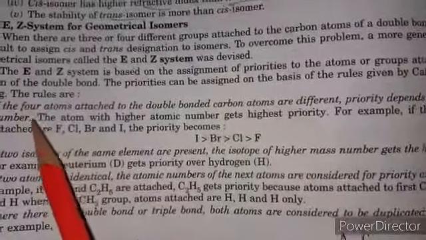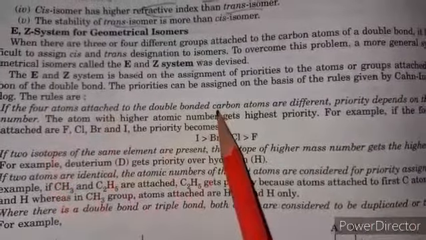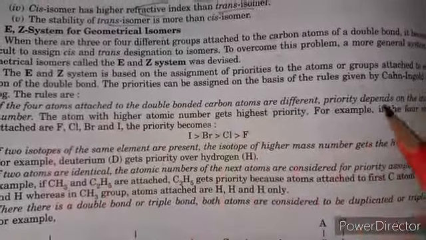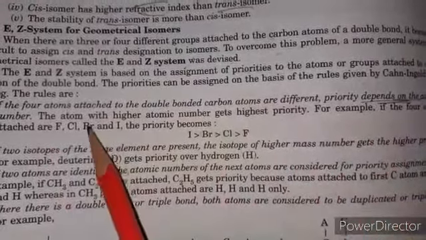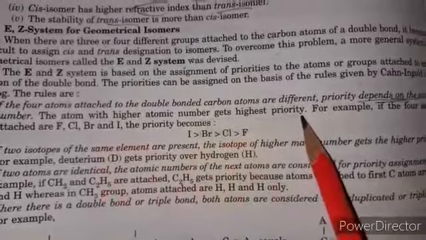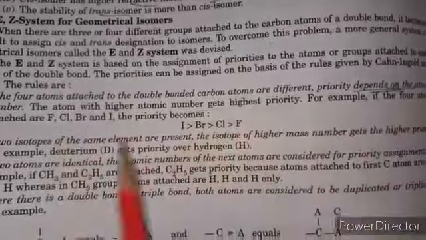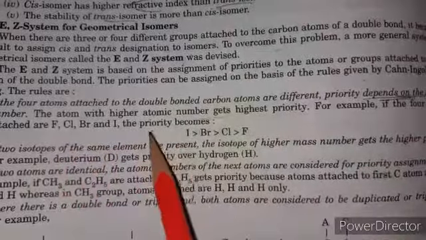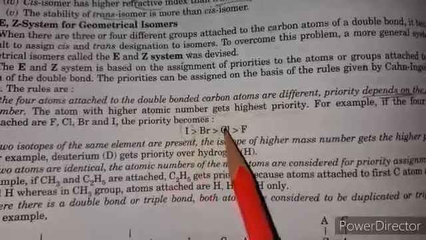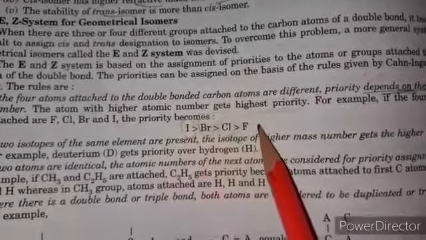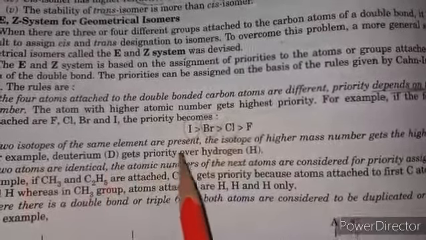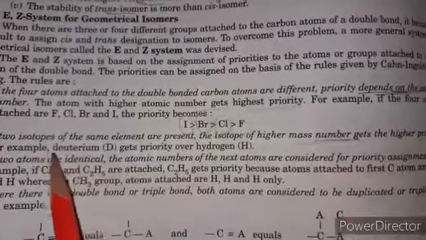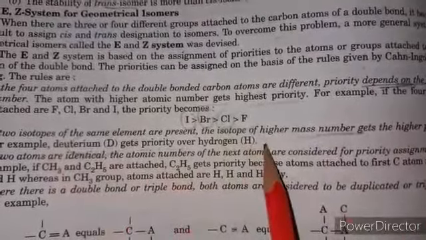These rules are: if the four atoms attached to the double-bonded carbon atoms are different, priority depends upon the atomic number. The atom with the higher atomic number gets the highest priority. For example, if the four atoms attached to the double-bonded carbon are fluorine, chlorine, bromine and iodine, the first priority is given to iodine, then bromine, then chlorine, then fluorine. If two isotopes of the same element are present, the isotope of higher mass gets higher priority. For example, deuterium gets priority over hydrogen atom.